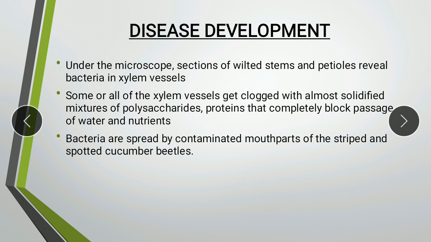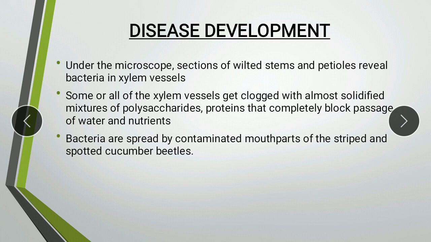As the disease progresses, either some or all of the xylem vessels get clogged with almost solidified mixtures of polysaccharides, or proteins or gums that are released by these bacteria, which leads to a blocking of the passage of water and nutrients.